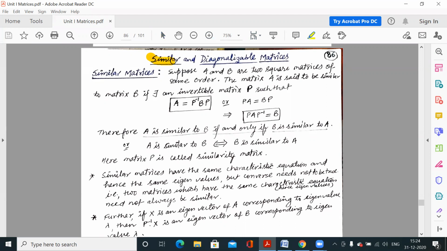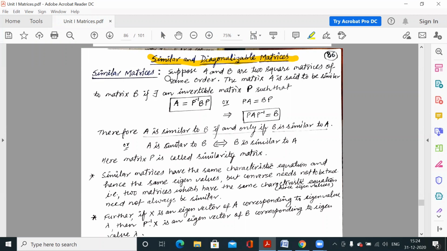Today's topic is similar matrices and diagonalizable matrices. So we have two questions. One, when are two matrices called similar matrices, meaning what is the condition under which we can say that these two matrices A and B are similar. And the other question is, when is any given matrix A a diagonalizable matrix?